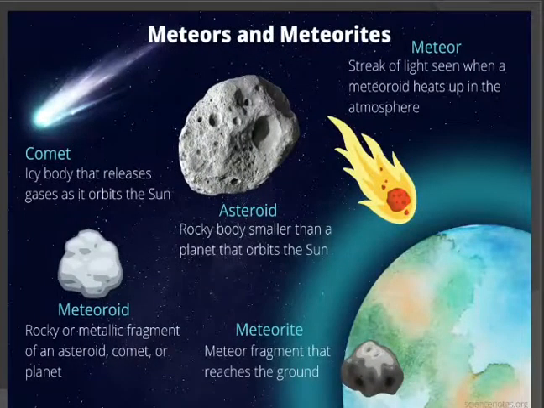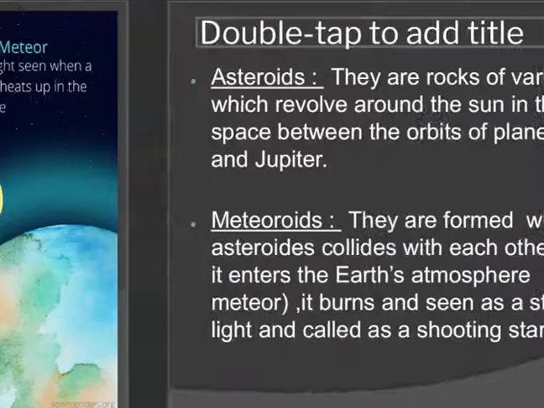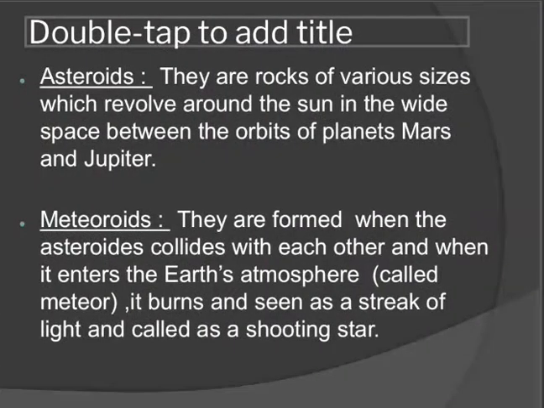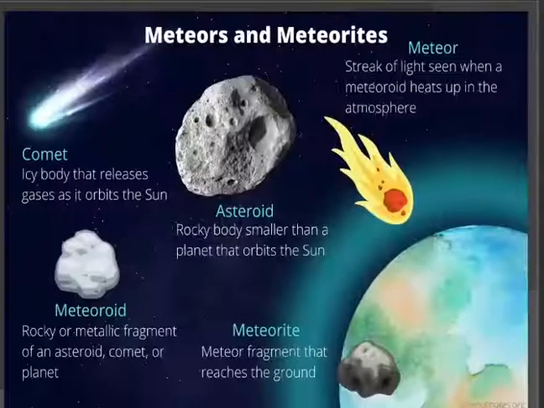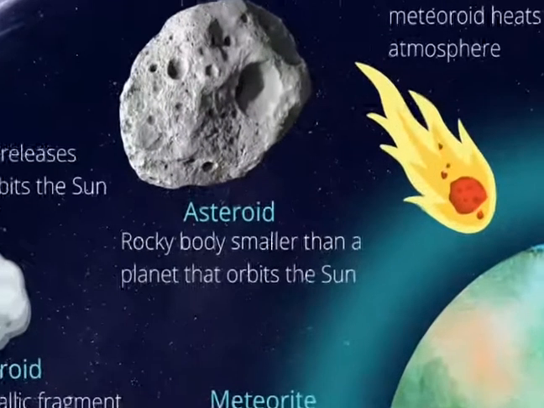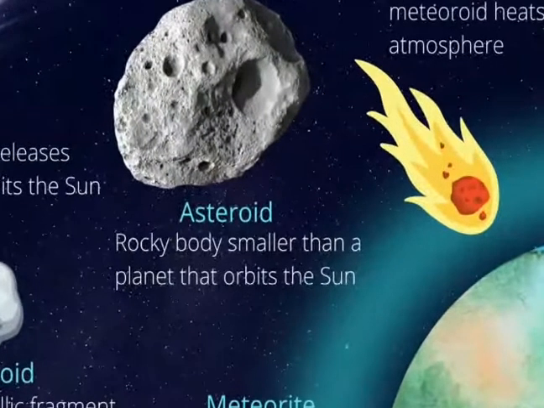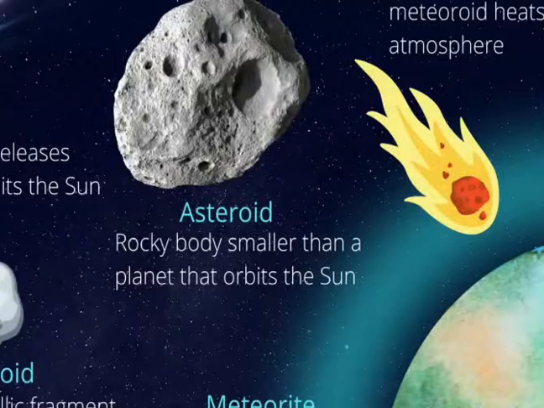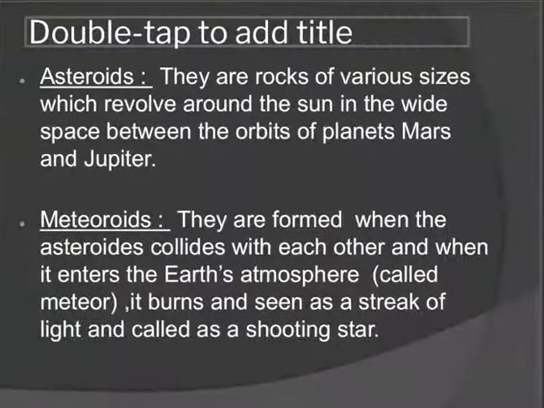Let's understand a few terms: meteors, meteoroids, comets, asteroids. First of all, let's understand these terms. Asteroids are rocks of various sizes which revolve around the sun in the wide space between the orbits of the planets Mars and Jupiter. As you can see in this picture, these asteroids are rocky bodies smaller than a planet that orbit around the sun. And next is meteoroids.